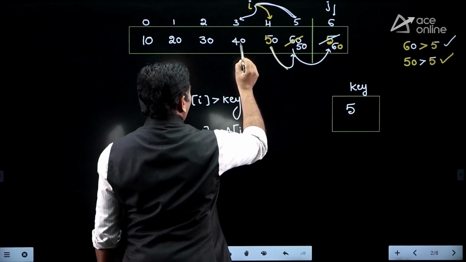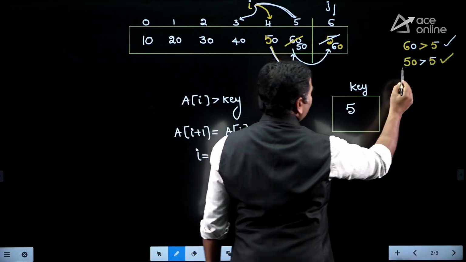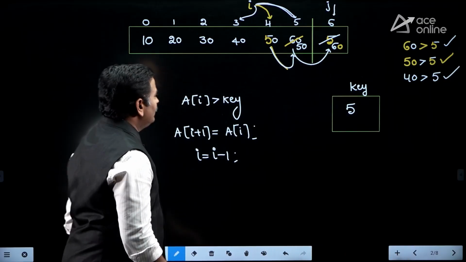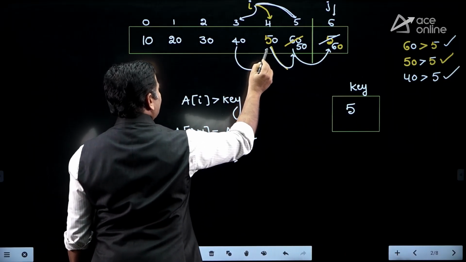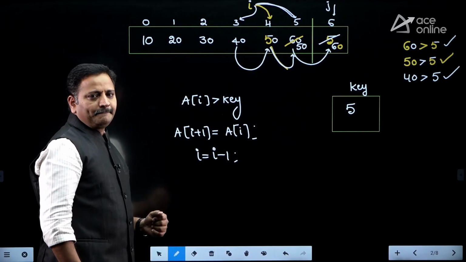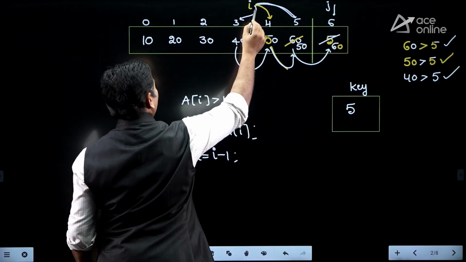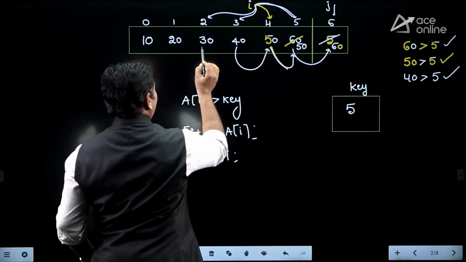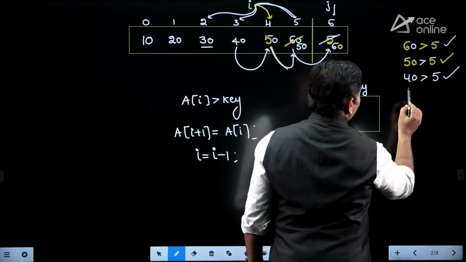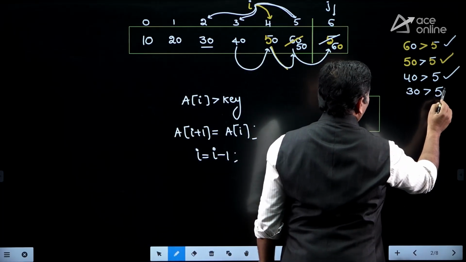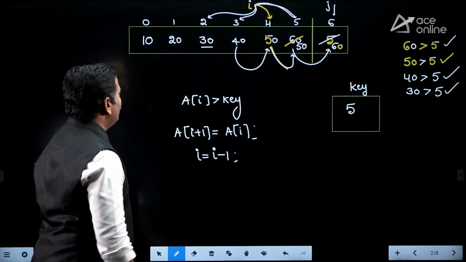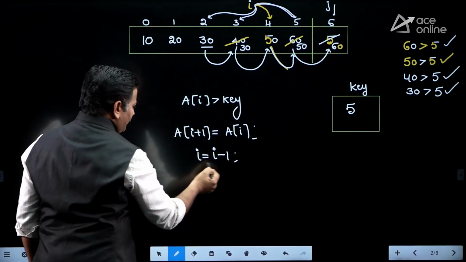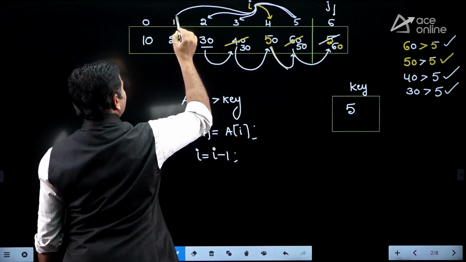Then you can select 40. So 40 is going to compare with key. 40 greater than 5, yes. Then you shift 40 to the next location by using this step, a[i+1] equals a[i]. After shifting, i is decremented by 1, i is equal to 2. Right, friends? Next, take 30 and compare with key. 30 greater than 5, yes, true. True means shift 30 to the next location. After decrementing i by 1, i is pointing to the first index.